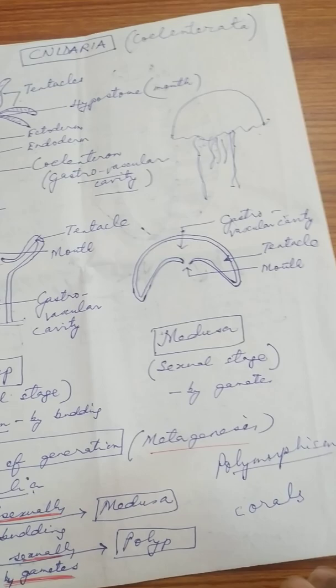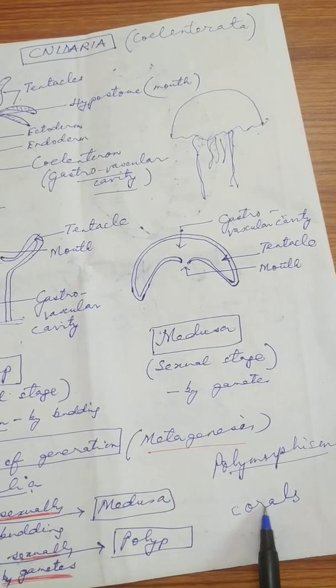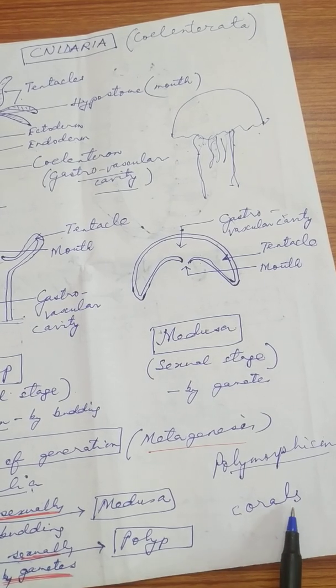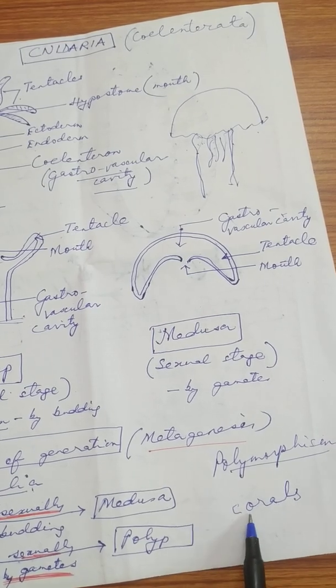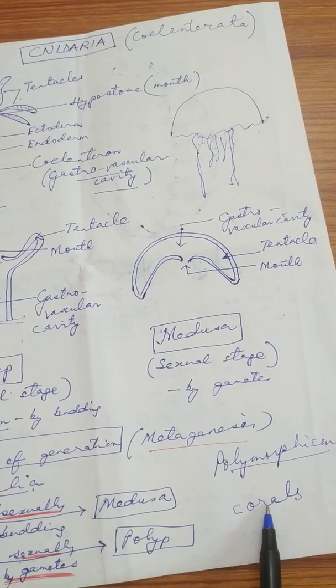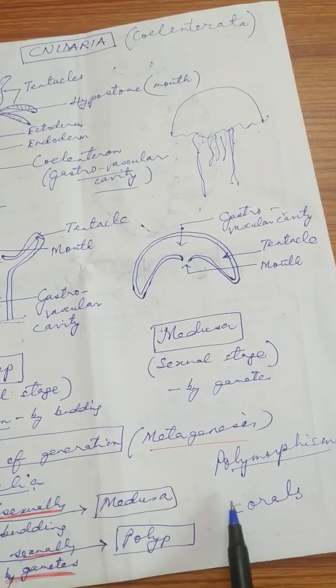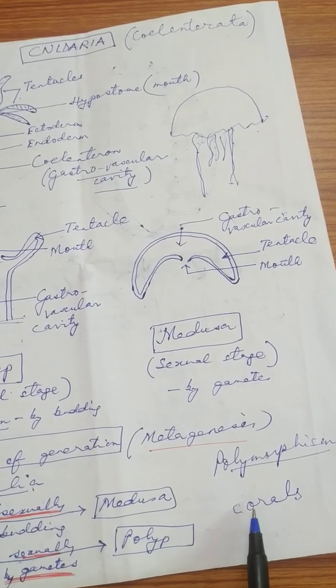Now there are some cnidarians, for example corals, which have a skeleton made up of calcium carbonate. So corals are also cnidarian animals, and they have a skeleton made up of calcium carbonate. When these corals die, the calcium carbonate present in their body gets deposited.